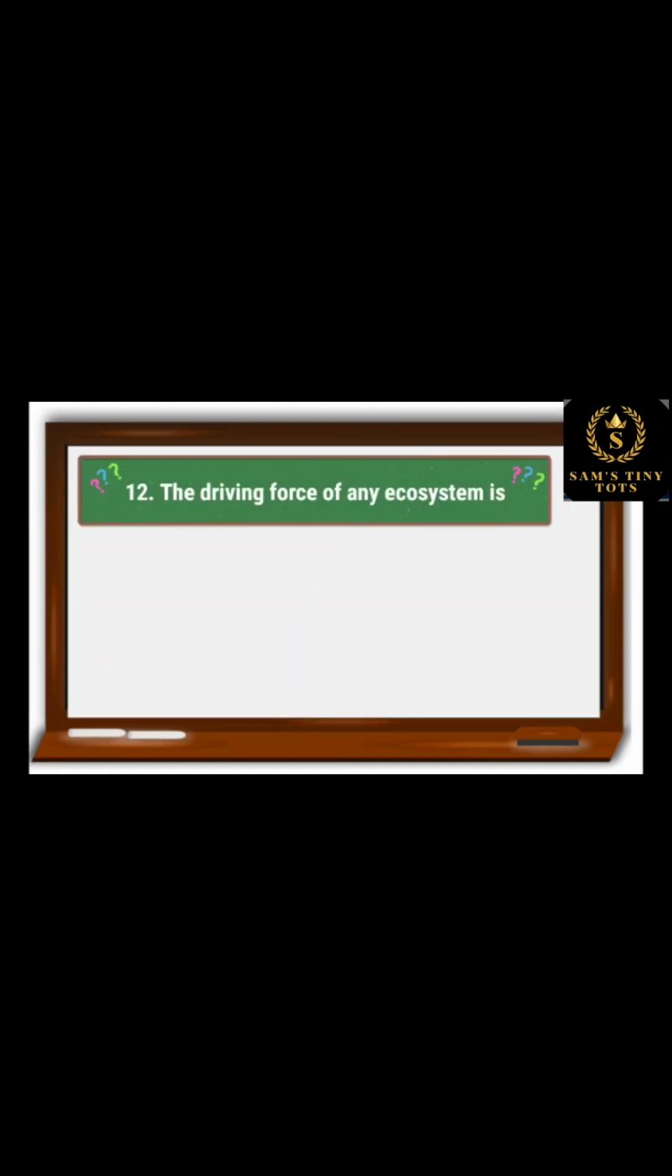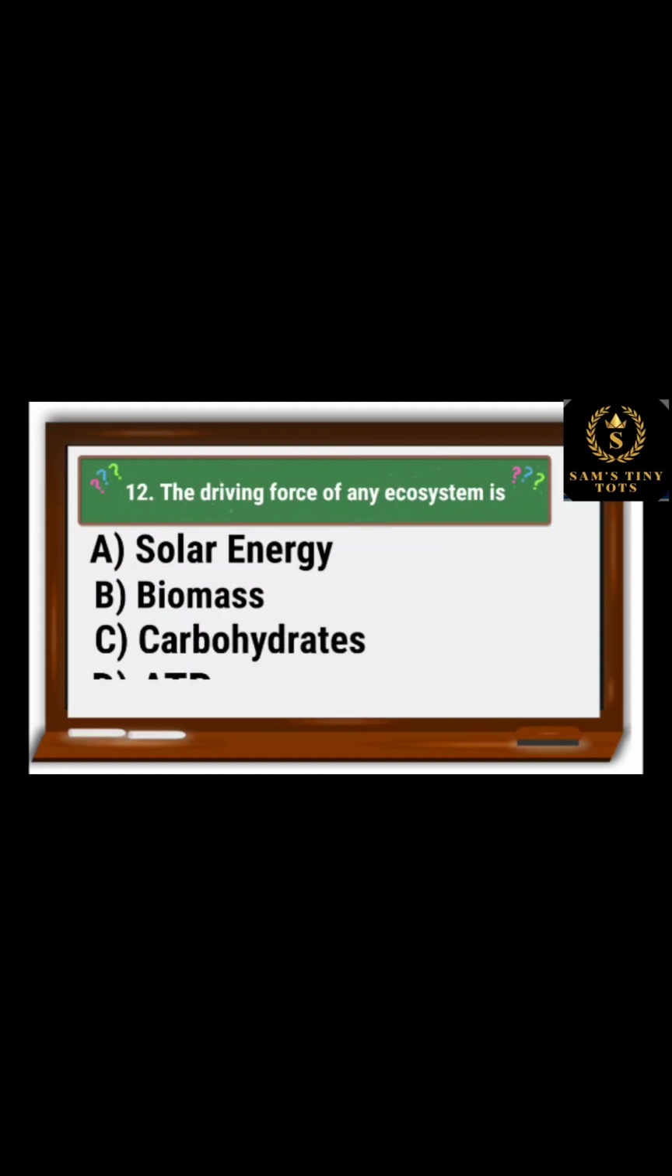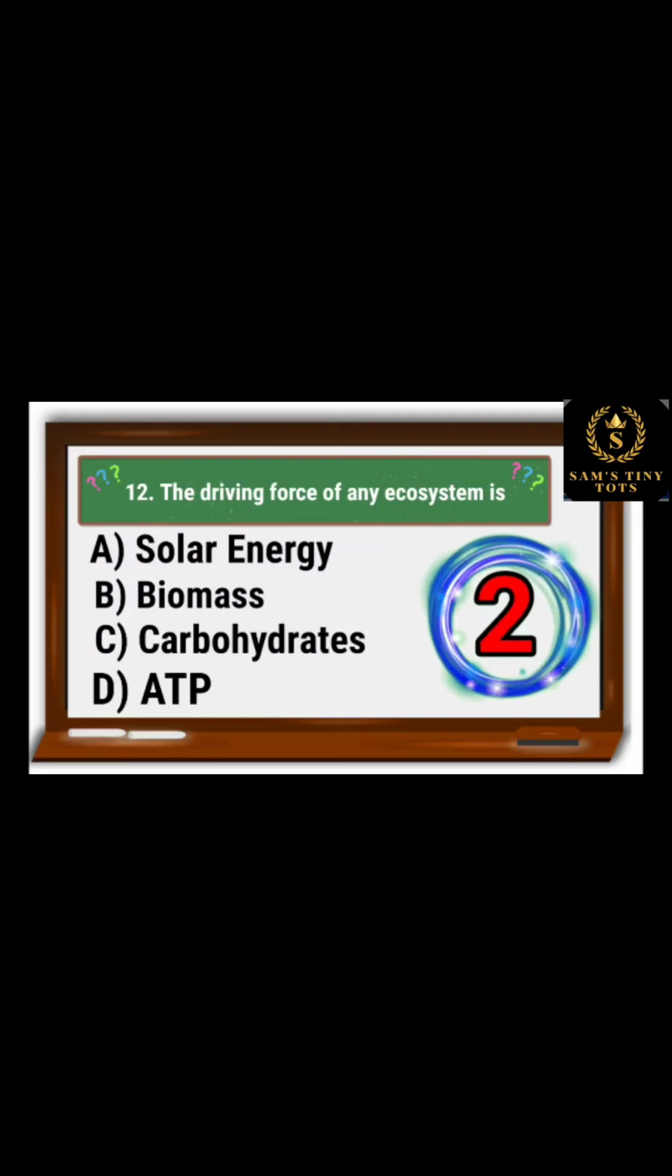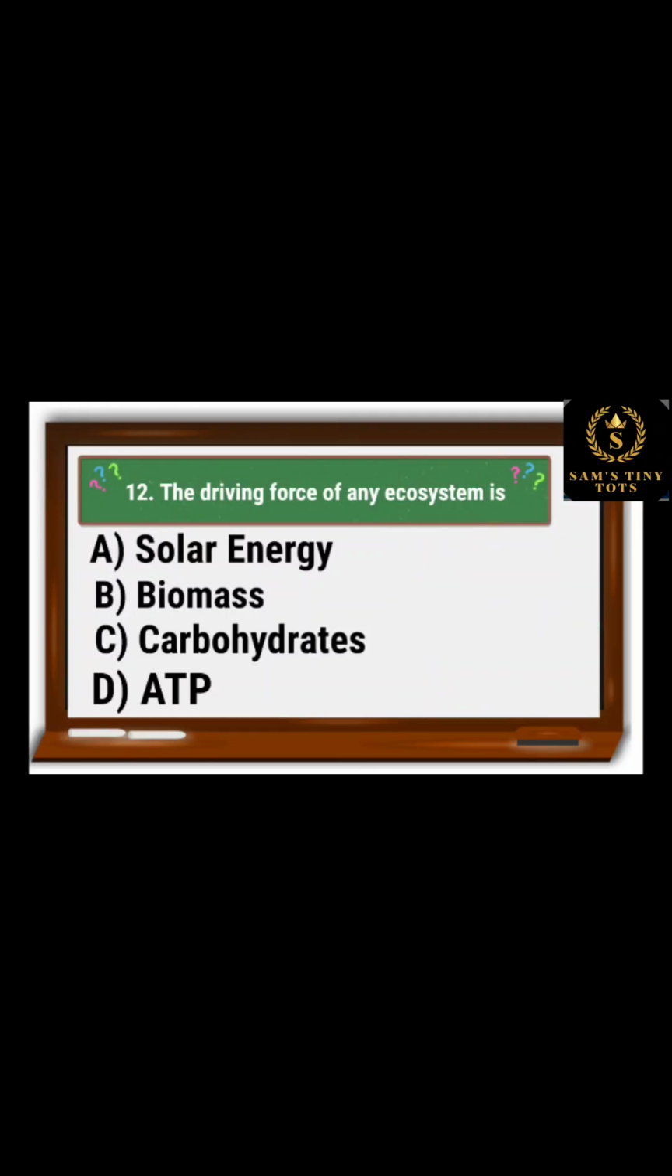12. The driving force of any ecosystem is: option A, solar energy; option B, biomass; option C, carbohydrates; and option D, ATP. And the correct option is option A, solar energy.